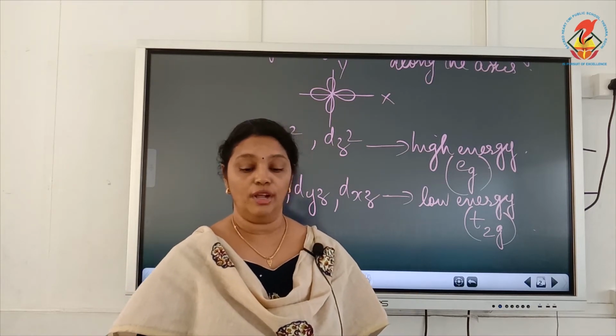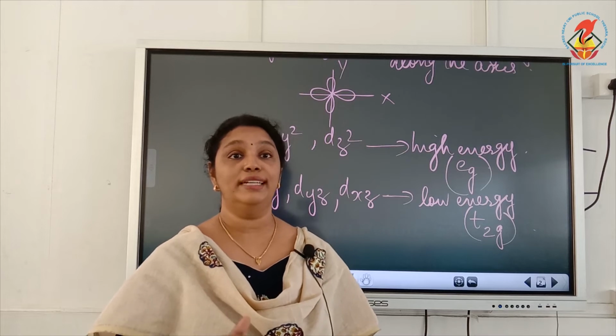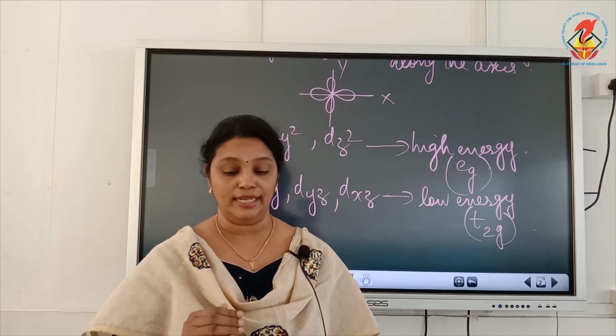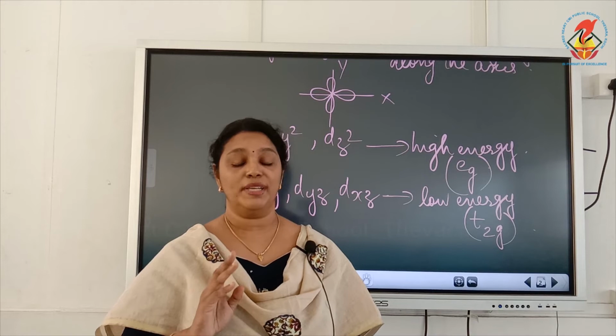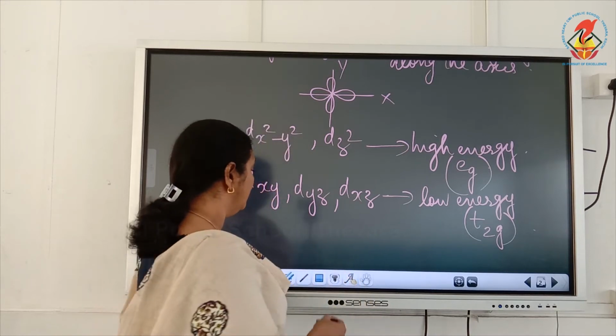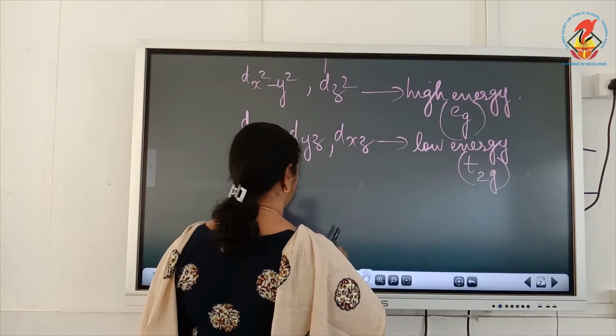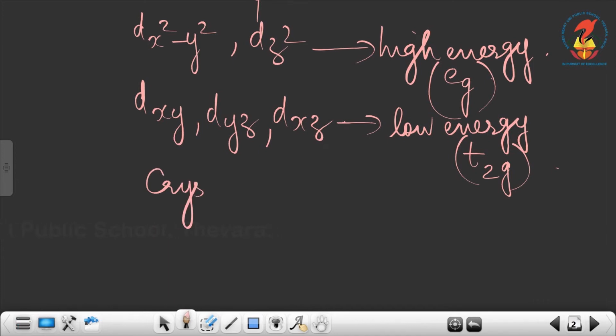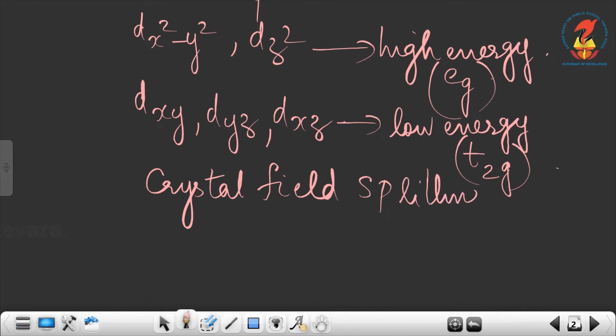And we call the splitting of degenerate d orbitals in the presence of a ligand crystal field splitting. So, what do you mean by crystal field splitting?